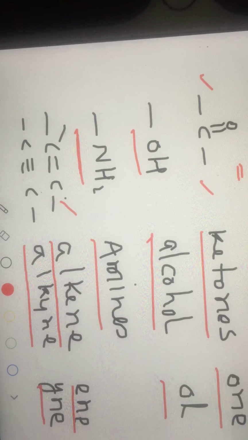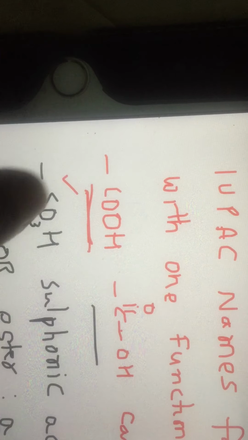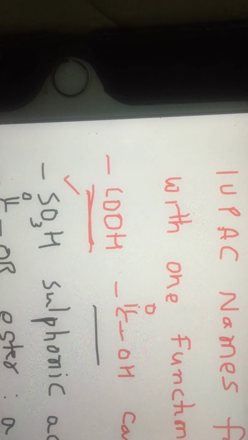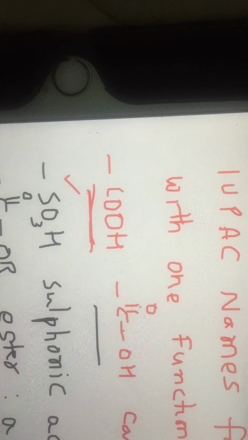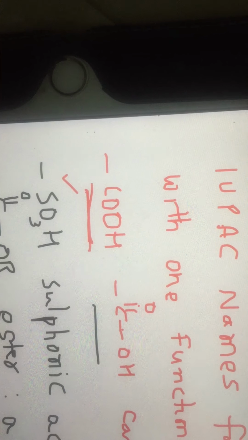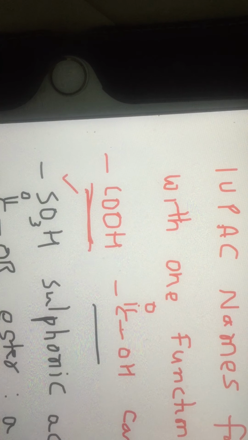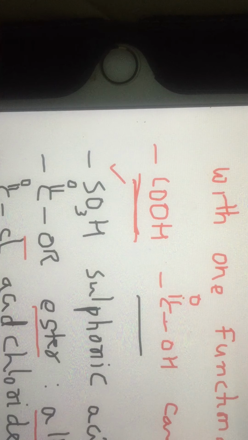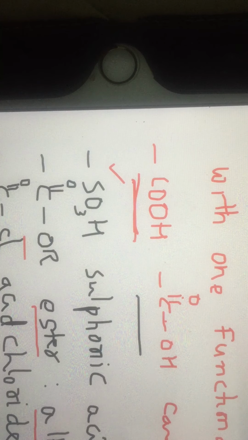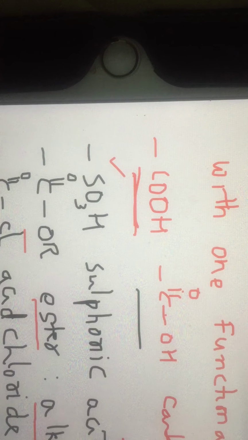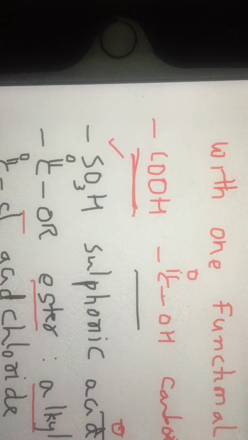So, I would say that this is the order of priority of functional groups. Notice that the COOH functional group is the most important functional group. Always the name oic acid takes importance over any other functional group if present. The next important functional group is SO3H. If a compound has only SO3H as a functional group, the name ends as sulfonic acid.